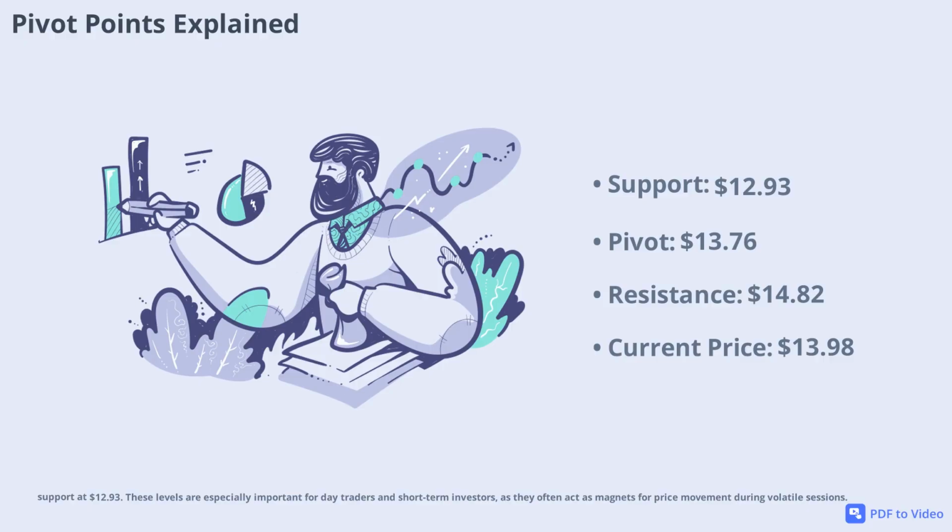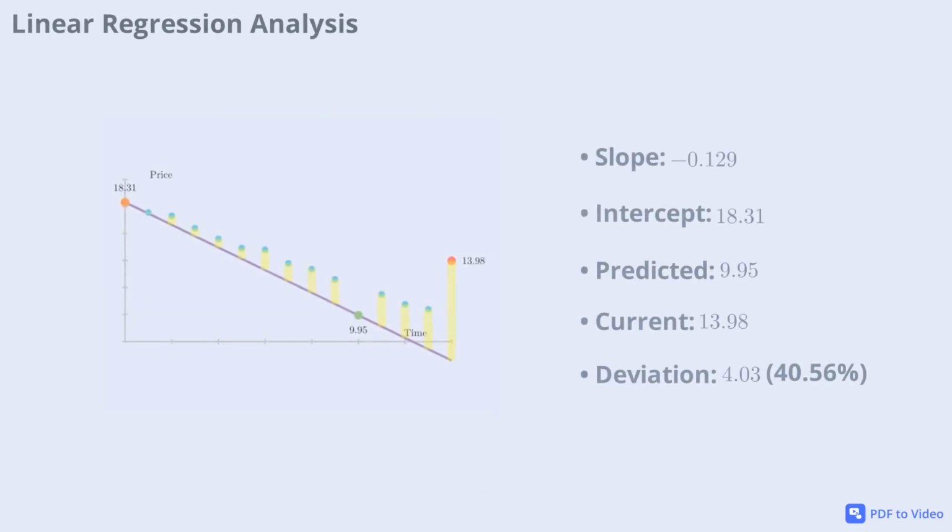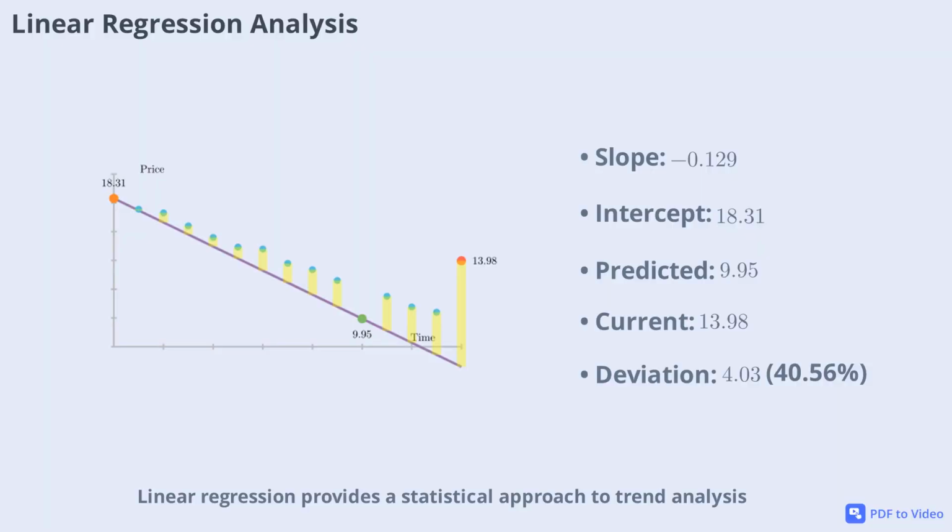The risk-reward ratio helps traders assess whether a trade is worth taking. DJT's ratio is 0.163, which is relatively low. This suggests that while the upside potential is present, traders should be mindful of the risks involved, especially after such a sharp price move. Linear regression provides a statistical approach to trend analysis.